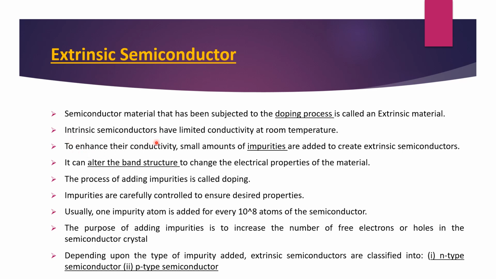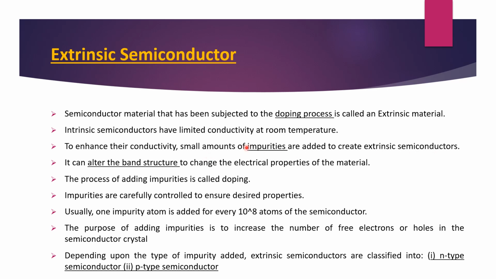So intrinsic semiconductors have limited conductivity at room temperature, as we have seen. There are a limited number of free electrons, and these free electrons create a limited amount of current. I want a large amount of current. I want to enhance this conductivity. To enhance their conductivity, a small amount of impurity is added to create the extrinsic semiconductors. When the semiconductor materials are found in the earth's crust, they are found in impure form. We get them pure, which we call intrinsic.